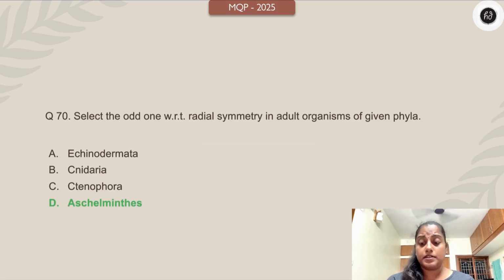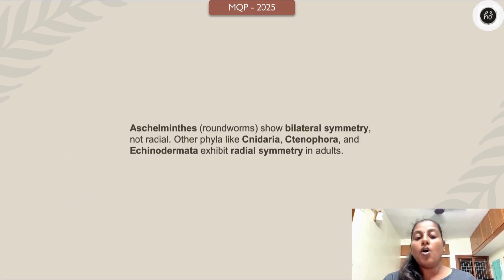The answer is Aschelminthes because it shows bilateral symmetry. All others, even echinoderms, the adults show radial symmetry and the larvae show bilateral symmetry. So adults, it may be Cnidaria, Ctenophora, echinoderms, they all show radial symmetry.